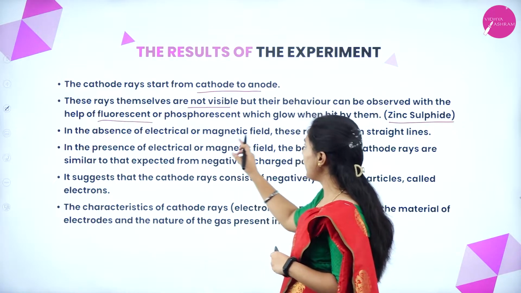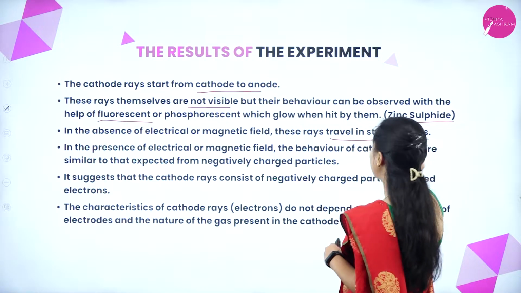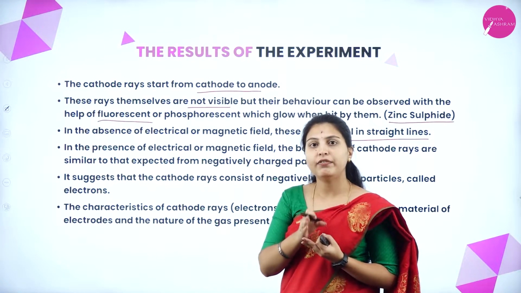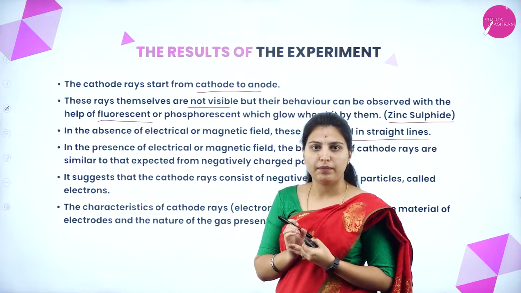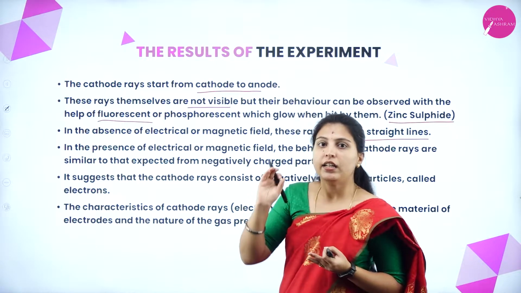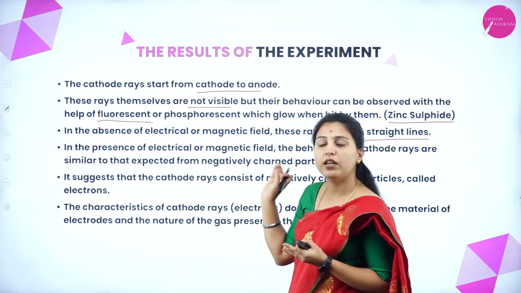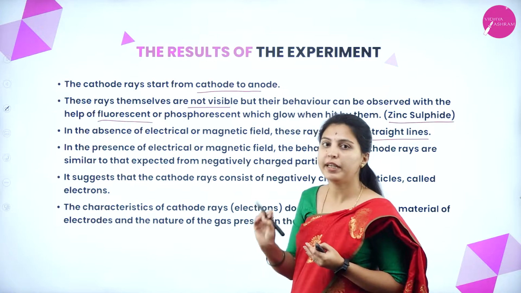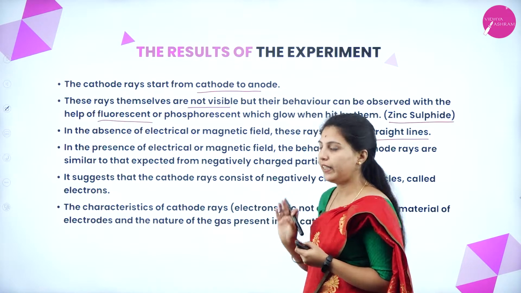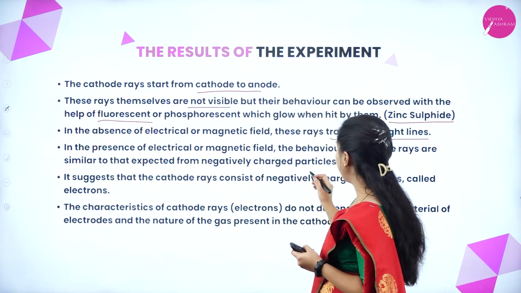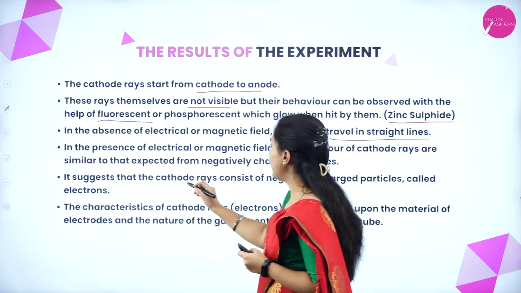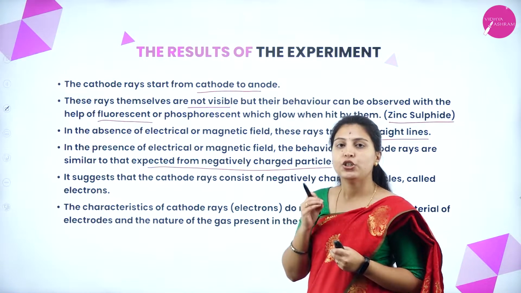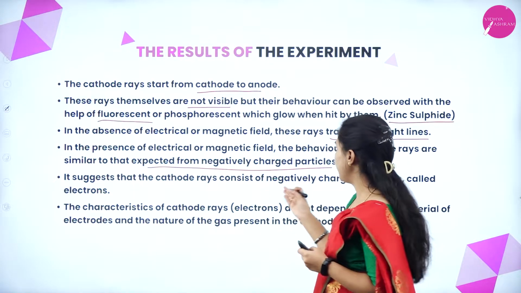In the absence of electrical and magnetic fields, these rays travel in a straight line. When the magnetic field or electrical field is applied, the rays deflect towards the positively charged electrode. When we don't apply anything, the cathode ray moves in a straight line, which we have seen in the observation part. It passes through the perforated anode and hits the fluorescent material. In the presence of an electrical or magnetic field, the behavior of cathode rays is similar to that expected from negatively charged particles.